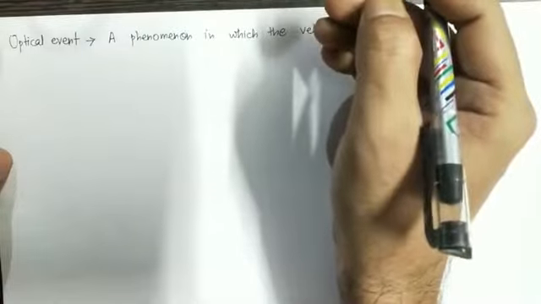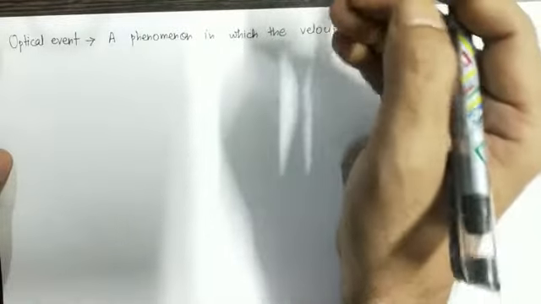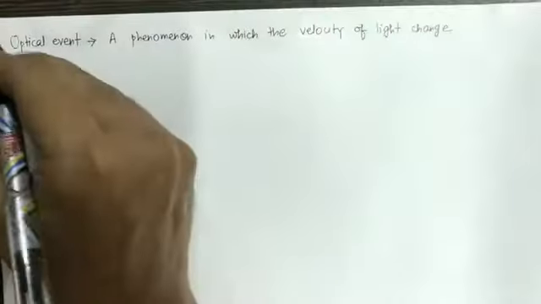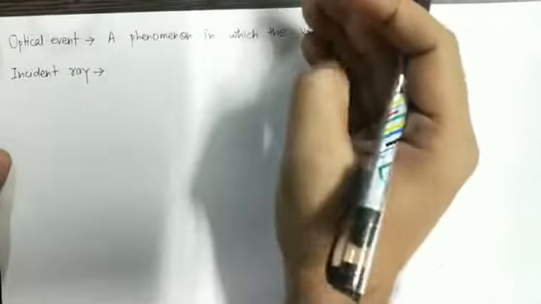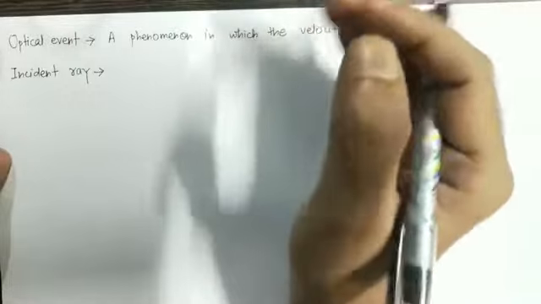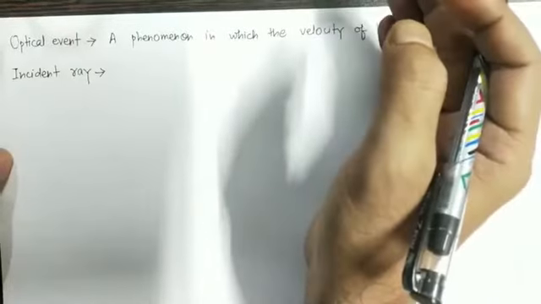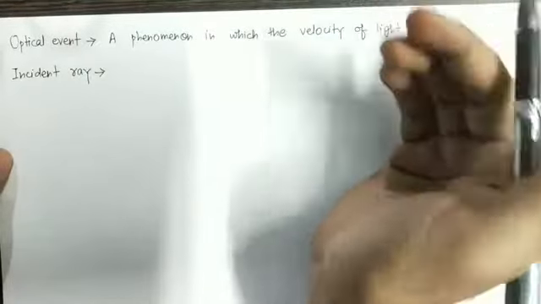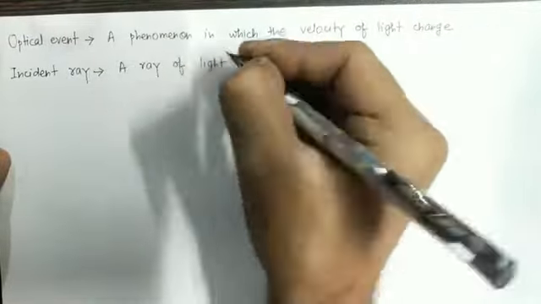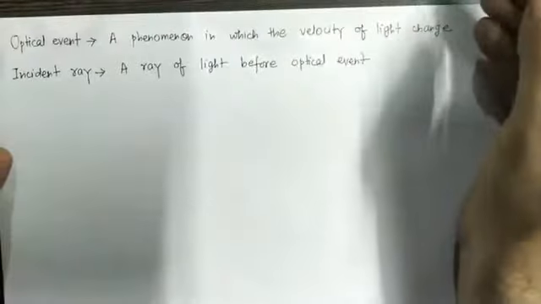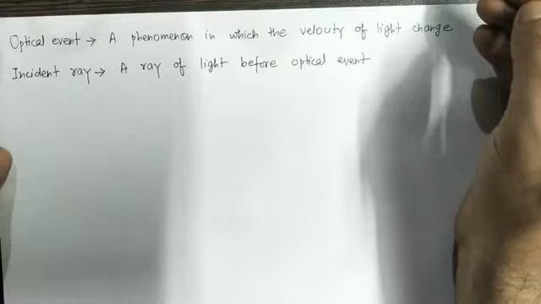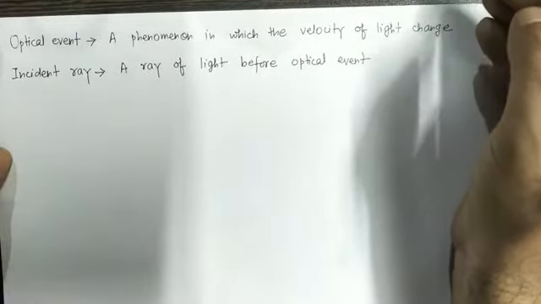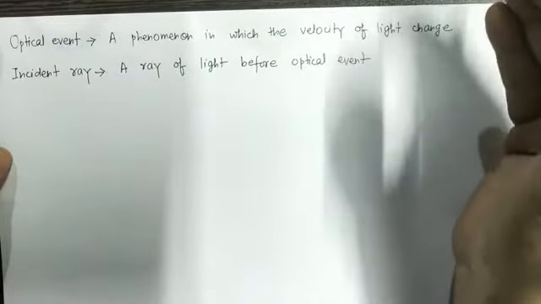So now we will see what we mean by incident ray. A ray of light before the optical event is known as the incident ray. And two more terms that we will regularly see are reflected ray and refracted ray.